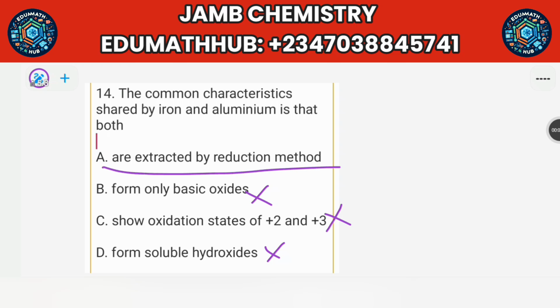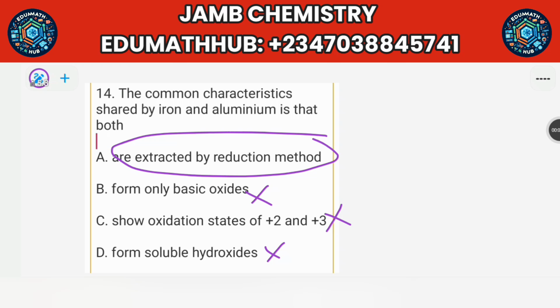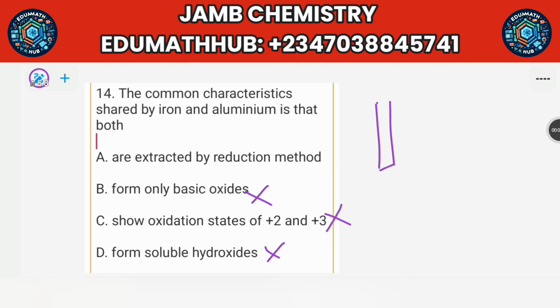Then they are extracted by reduction method. Yes, aluminium is extracted by electrolysis method. Okay, when you have the cathode and the anode, aluminium drifts to the cathode where it will be extracted by reduction, because reduction takes place at the cathode. Then the ore for aluminium is bauxite. Then for iron, the ore for iron is hematite. So iron is extracted from hematite using carbon reduction or roasting. So the answer is option A.